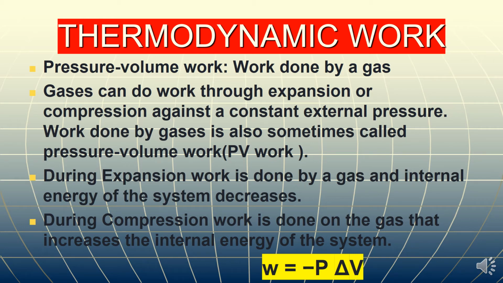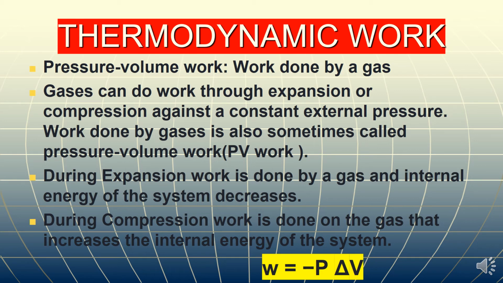And always remember, when a gas expands against a constant external pressure, it is due to the decrease in internal energy of the system, and according to the sign convention, this work is done by the gas, hence it is said to be negative work.